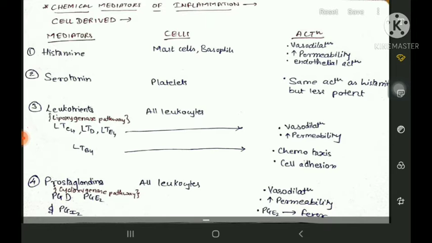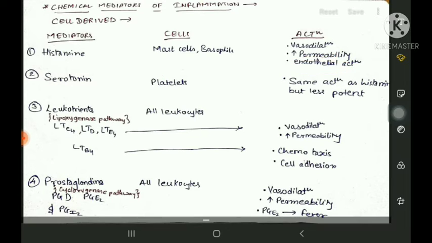The mediator histamine that you must have heard of. Start with the chemical mediators which are cell derived. The cells will be releasing these mediators whenever they are activated, which means whenever there is infection or inflammation. So the first mediator, everyone must have heard about it. This is histamine. Histamine is secreted by mast cells and basophils. You must know what mast cells are. Mast cells are basically activated basophils which enter the tissue. Whenever there is harm to tissue or any activation of mast cells due to any trauma or infection, the mast cells secrete histamine, which causes vasodilation and increase in permeability of the vessels, also causing endothelial action.